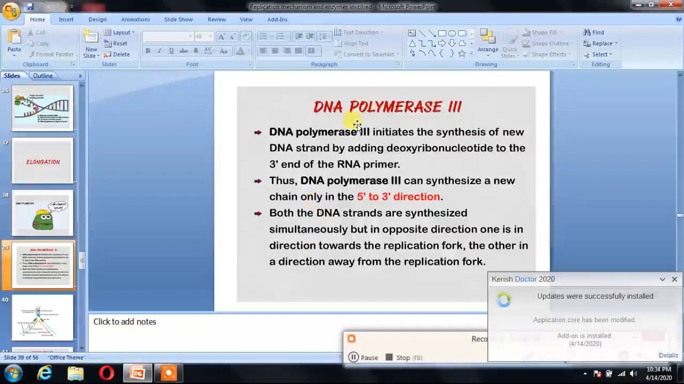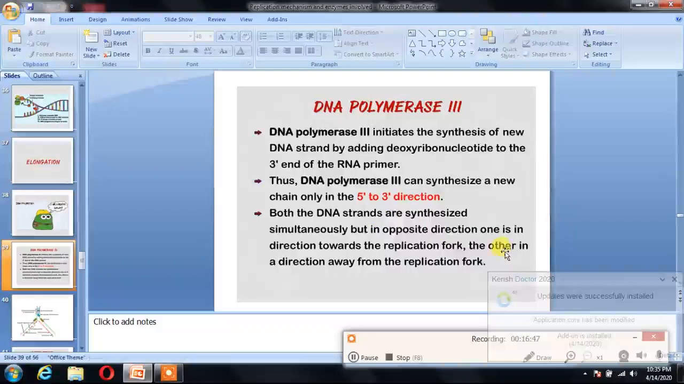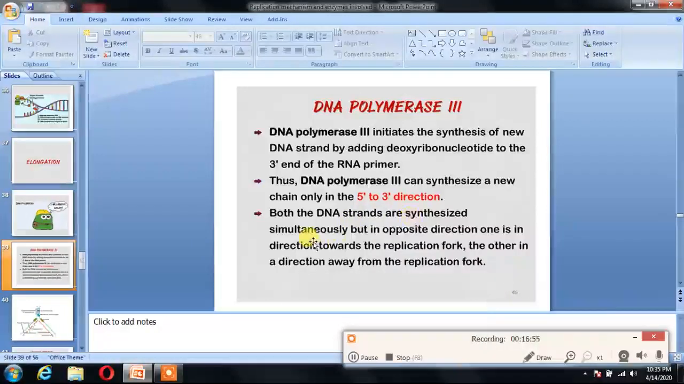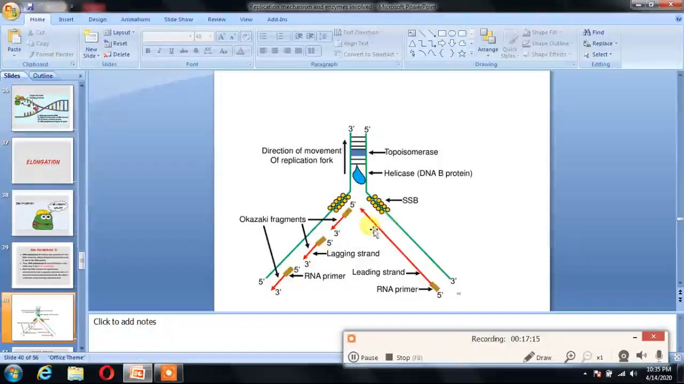DNA polymerase III initiates the synthesis of a new DNA strand by adding deoxyribonucleotide to the 3' end of the RNA primer, and thus it can synthesize a new chain only in the 5' to 3' direction. Both the strands are synthesized simultaneously but in opposite direction. One is in the direction toward the replication fork and the other one is away from the replication fork, because in bidirectional replication there are 2 strands to synthesize. This we have already discussed.